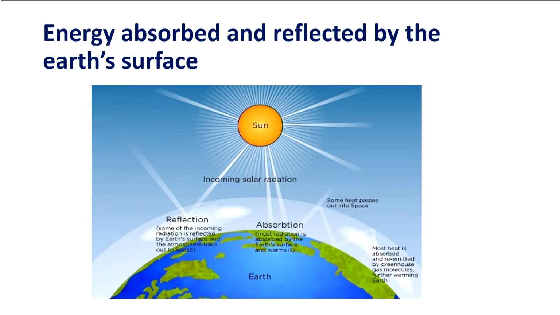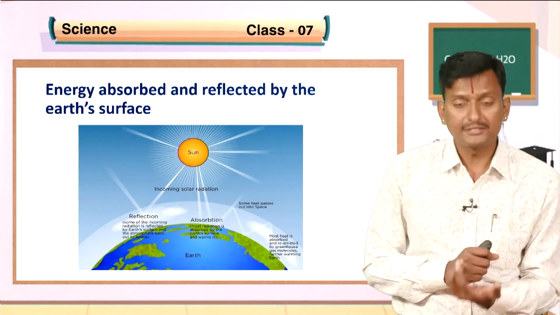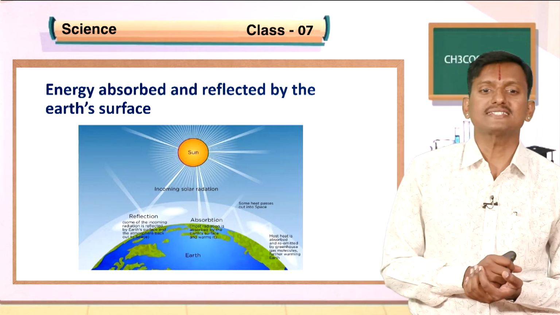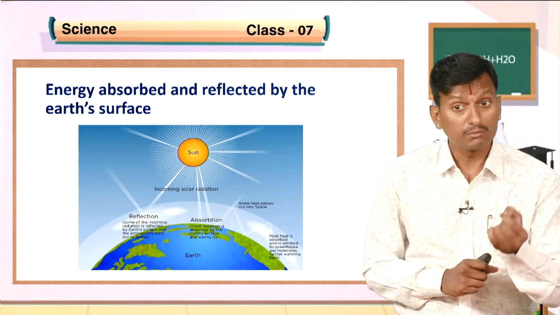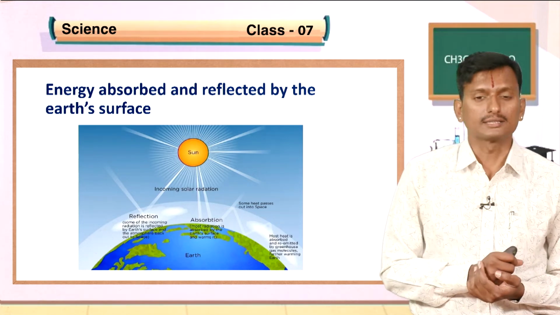Most heat is absorbed and re-emitted by greenhouse gases, which causes global warming on the earth.